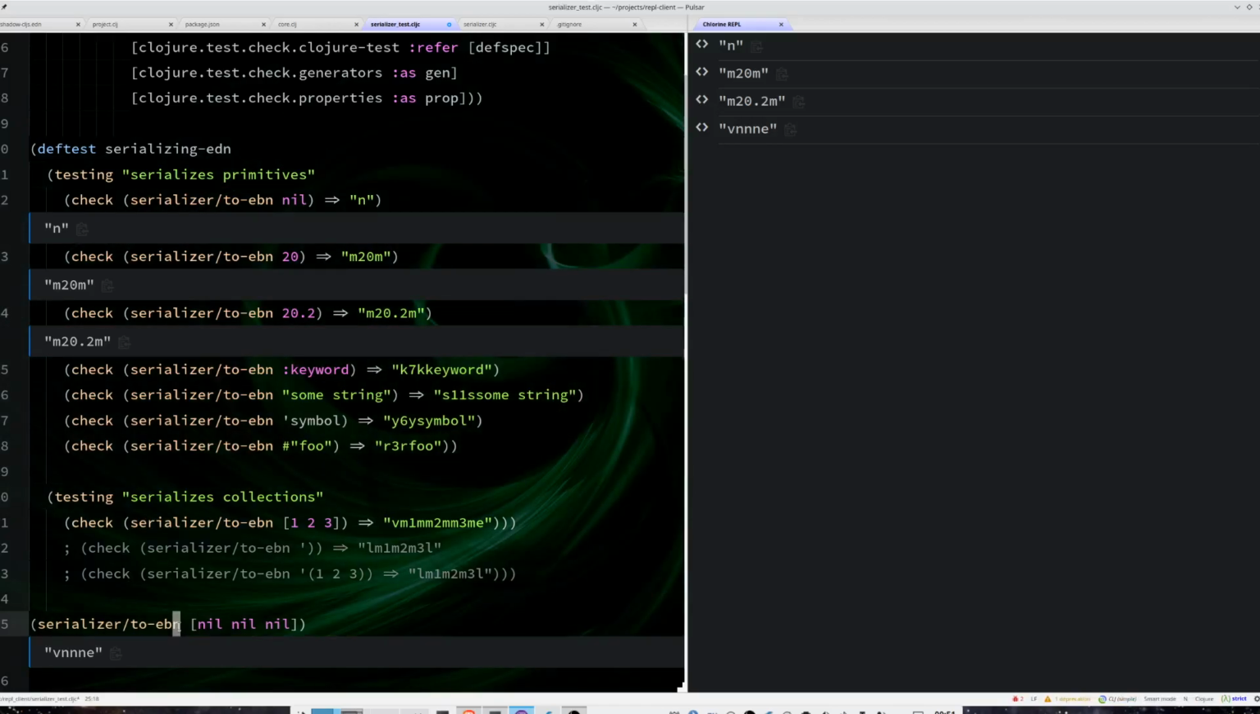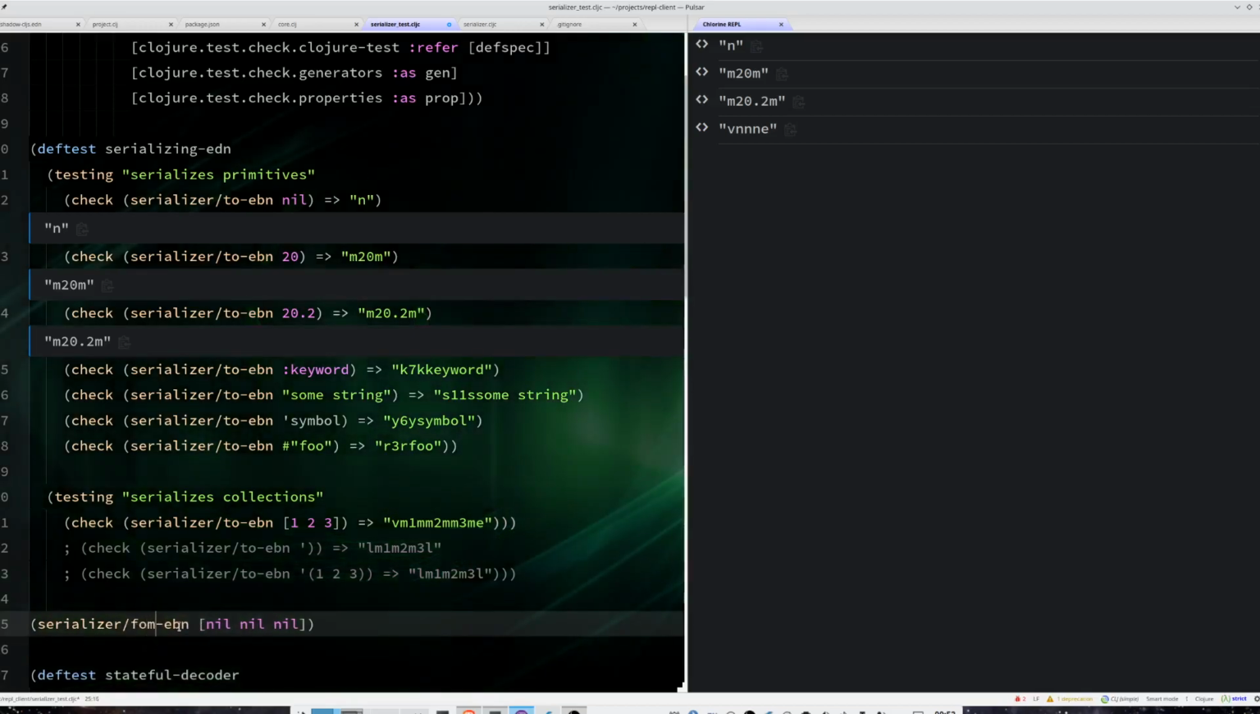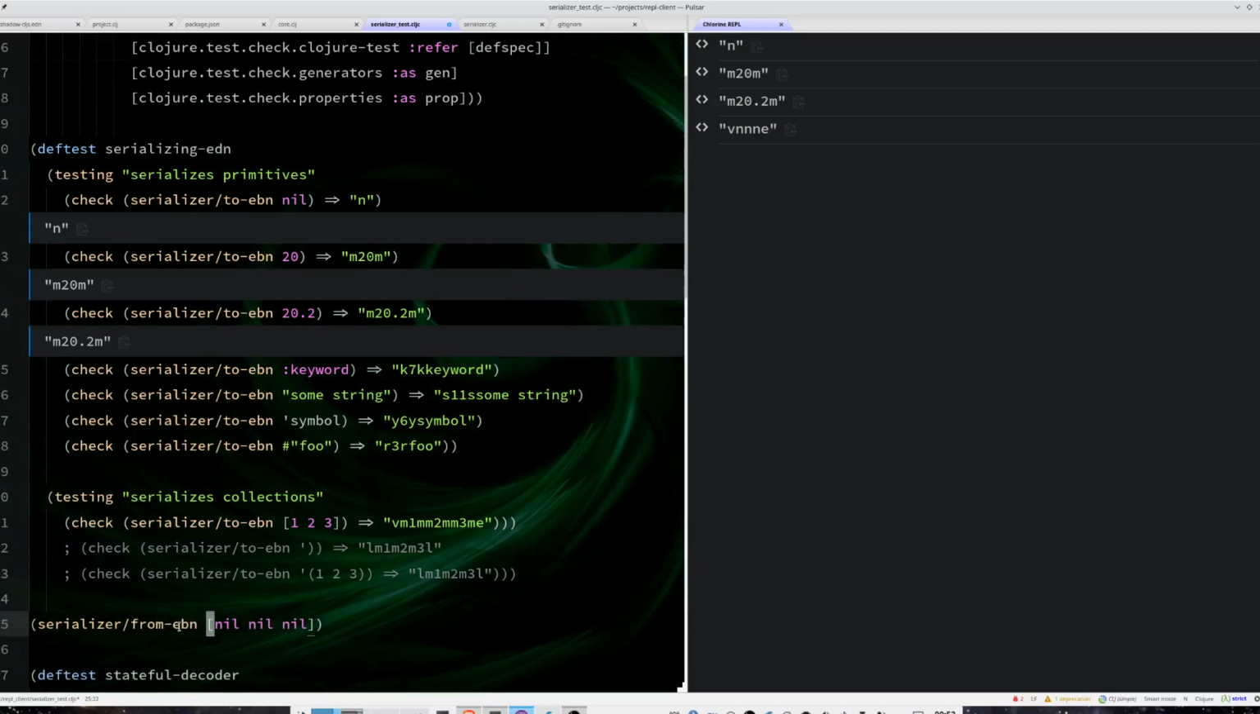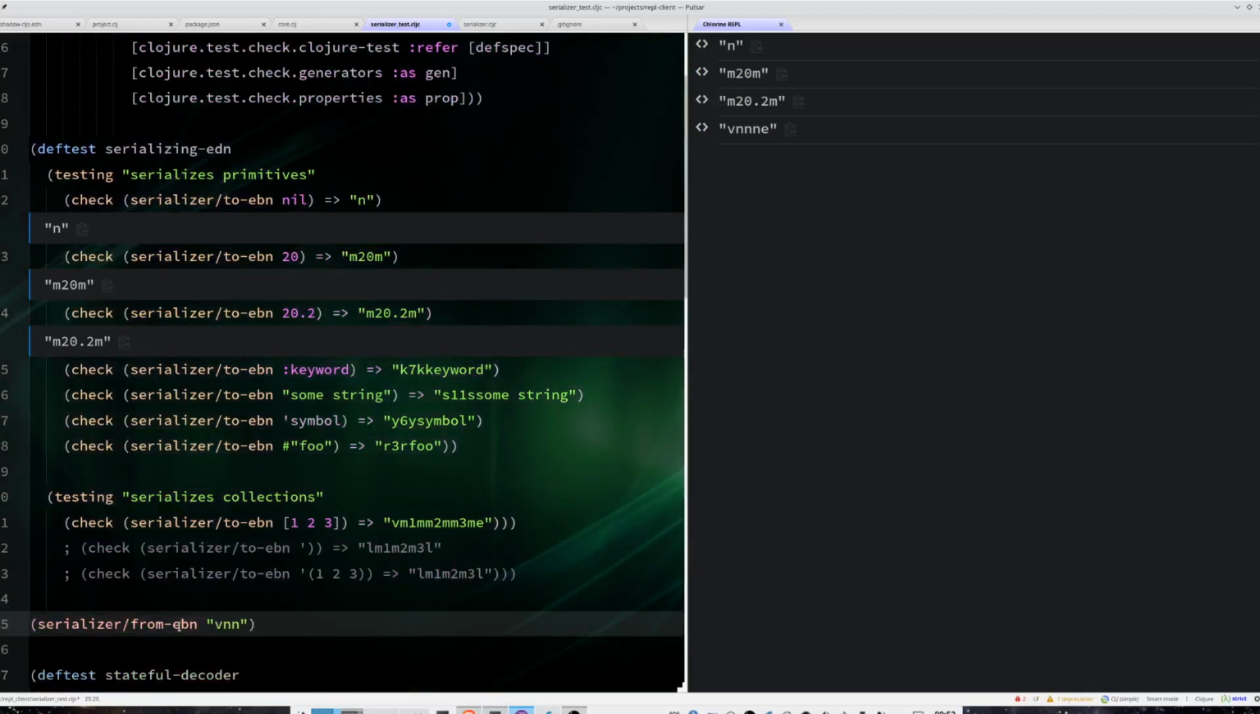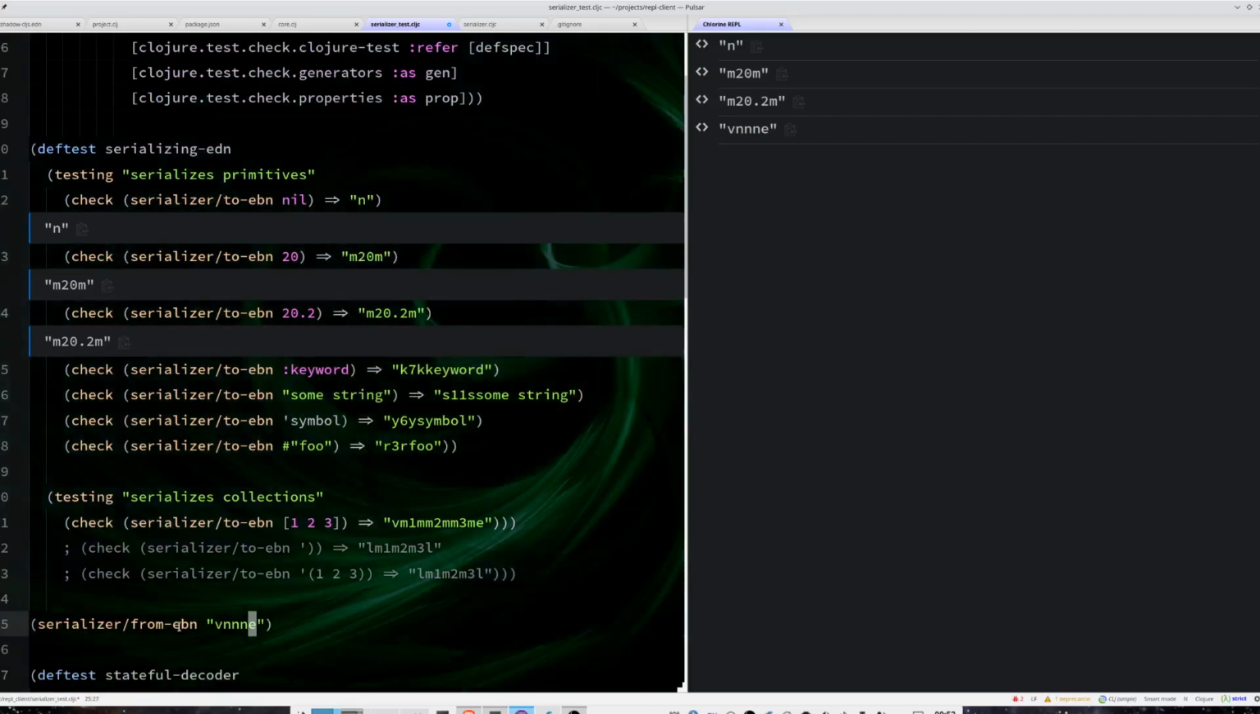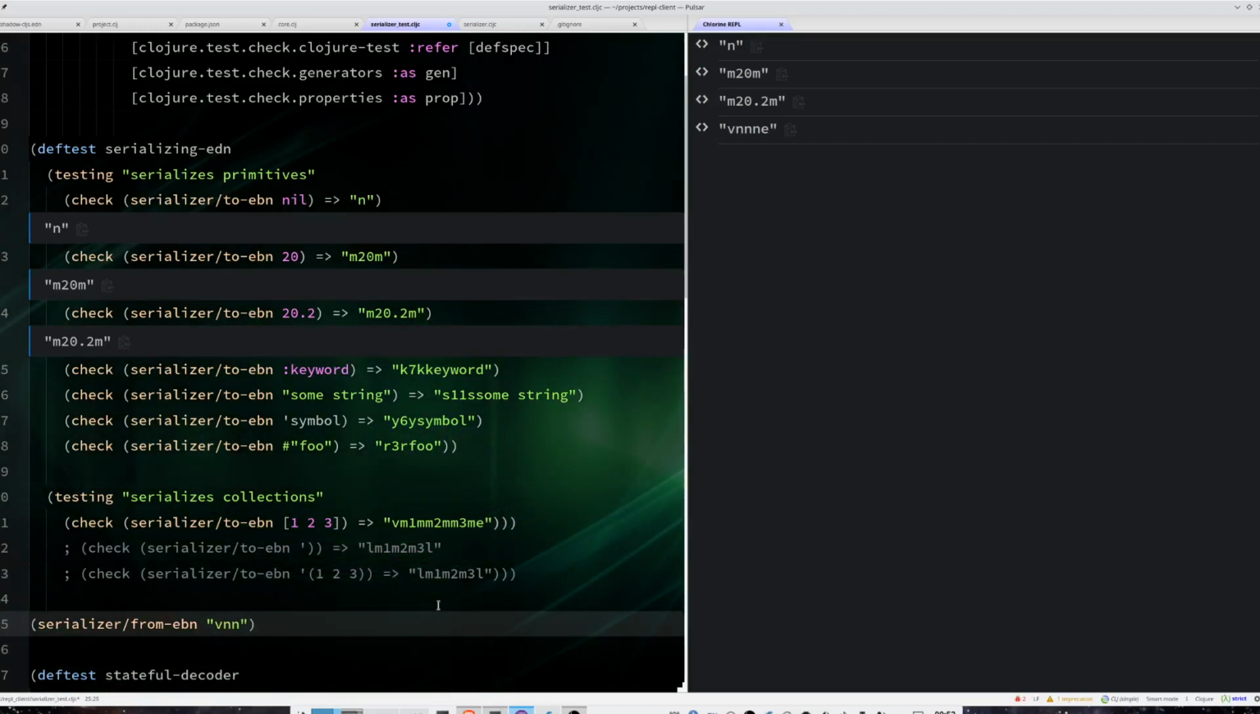I could do the same thing, basically some kind of from EBN, and basically say that this should be 3 NILs inside a vector, and that would be fine for smaller collections. But the thing is, I want the serializer and this deserializer to work in a network environment. And in a network environment, I can receive things like first the V, then the 2 N's, and then the third N and the terminator.